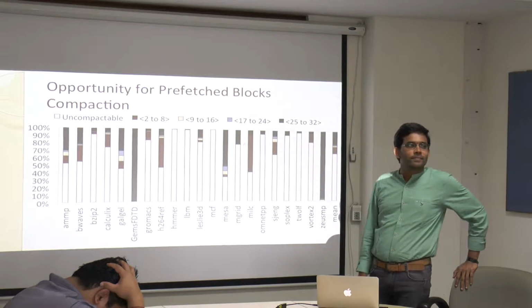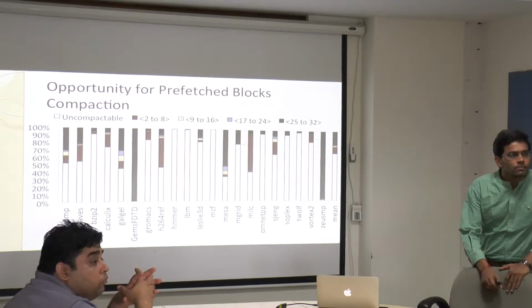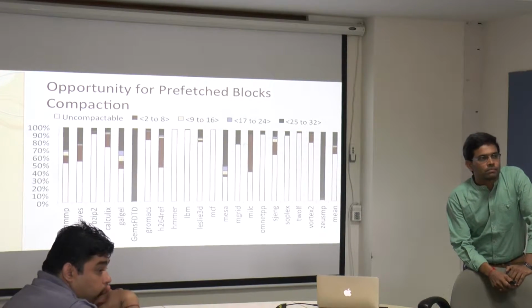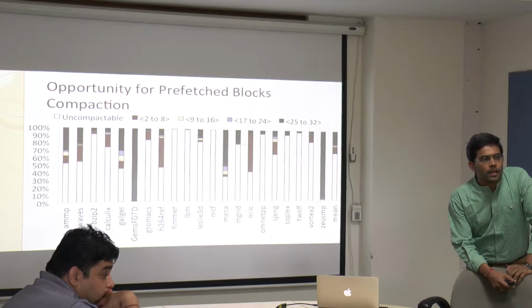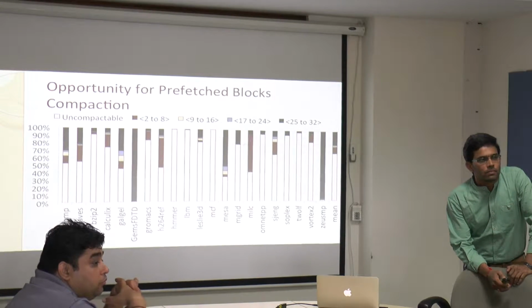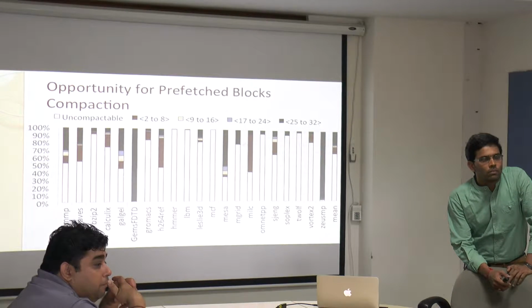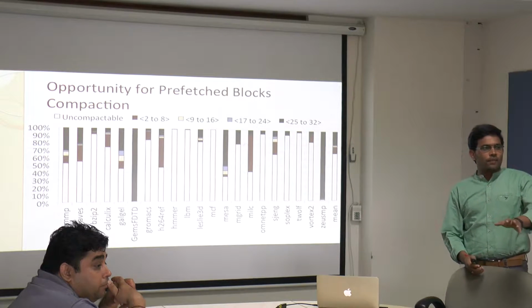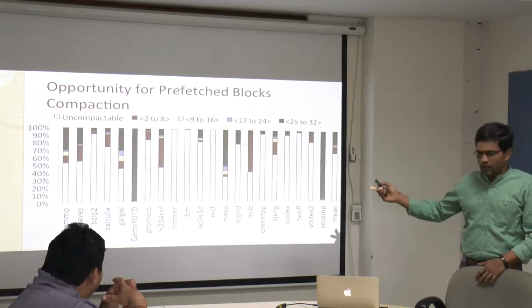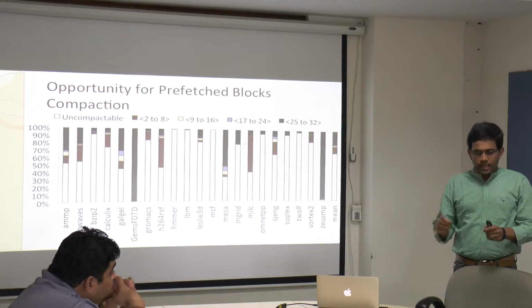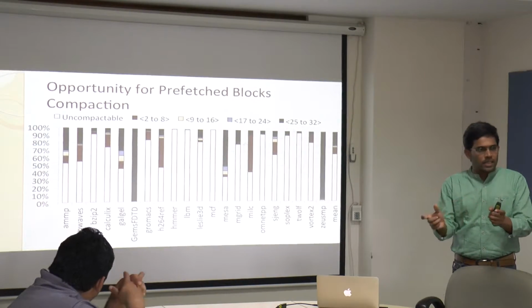What is the hardware overhead because of compressing and decompressing? You are also predicting how much data can be compressed. No, compression is a straightforward thing. For example, if you see the first slide, we are looking at repeated patterns or base-delta type of thing.